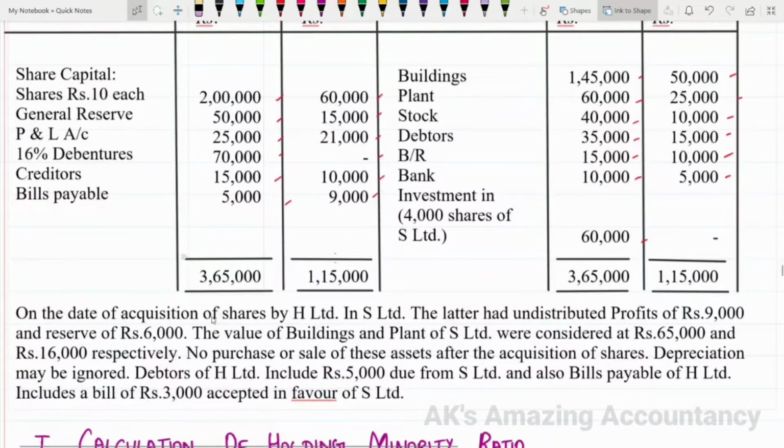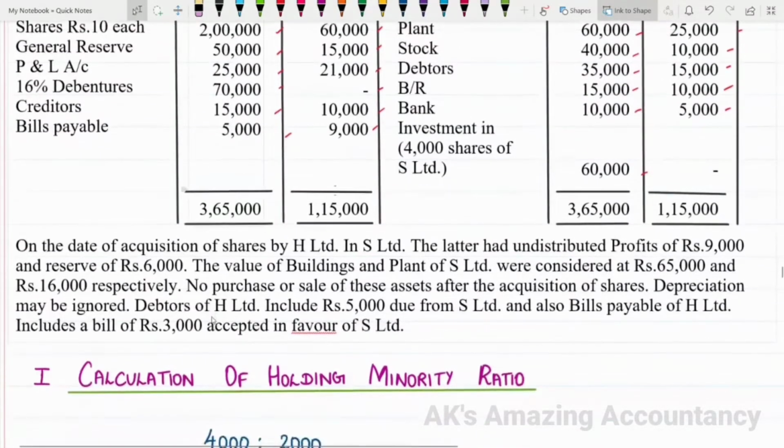1,15,000. On the date of acquisition of shares by H Limited in S Limited, the latter had undistributed profits of 9,000 and reserve of rupees 6,000. The value of buildings and plant of S Limited were considered at rupees 65,000 and rupees 16,000 respectively.